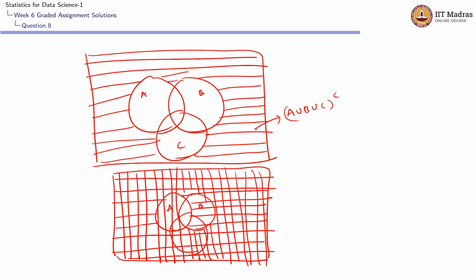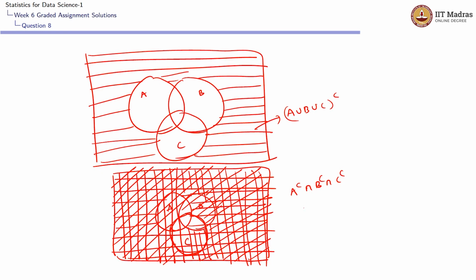And if you look at C complement, this is C. So the C complement should be, except this particular circle, every other area in the sample space. I'm representing that by angle lines. So A complement intersection B complement intersection C complement should have horizontal lines, vertical lines, and angle lines.